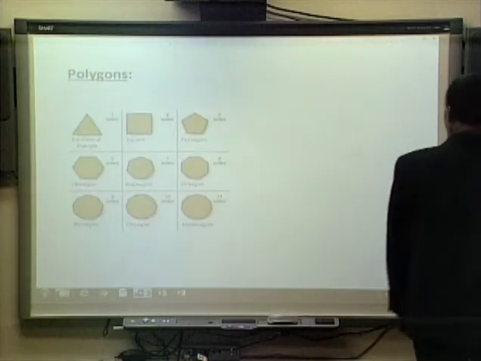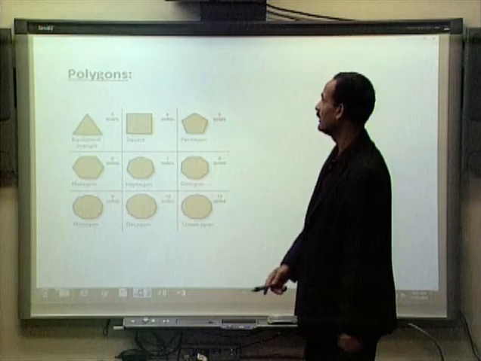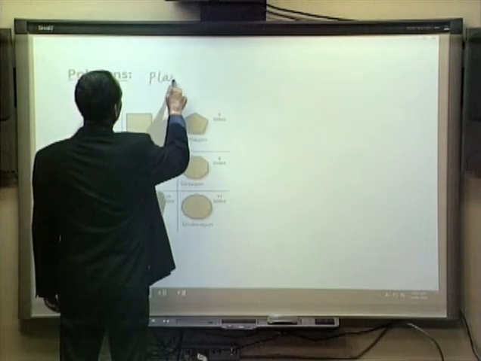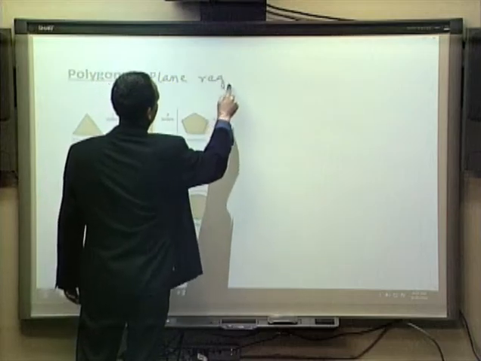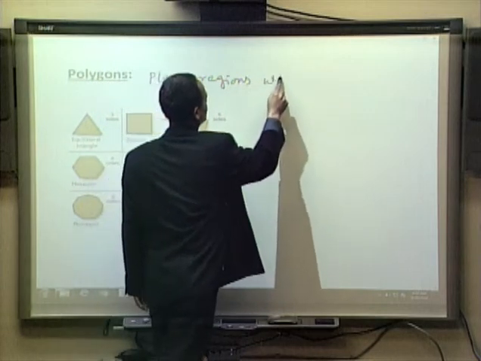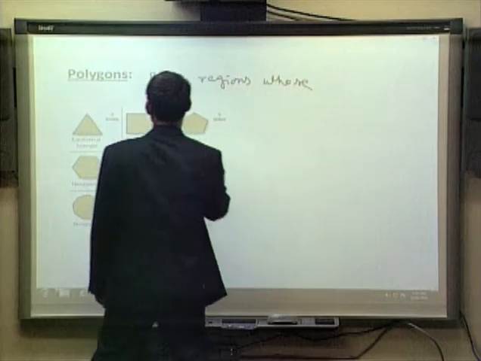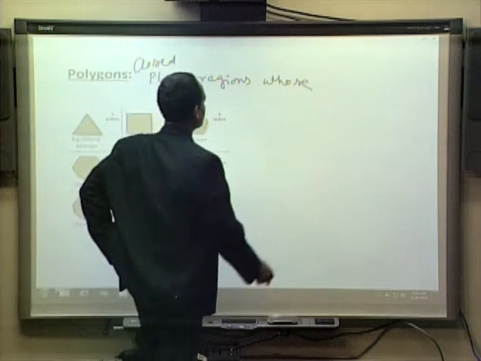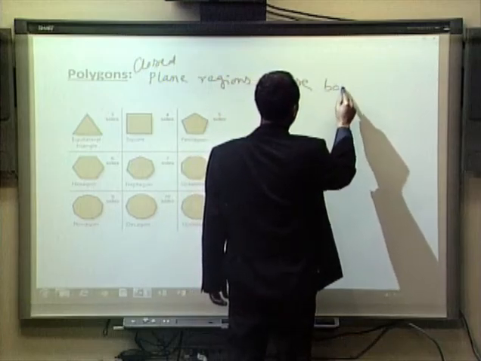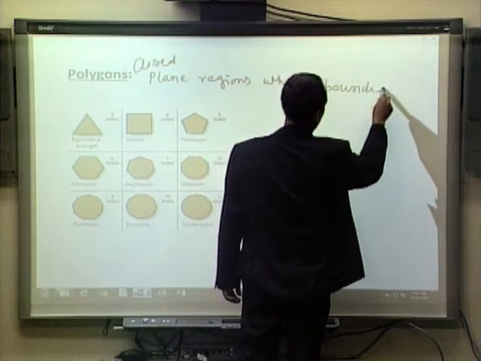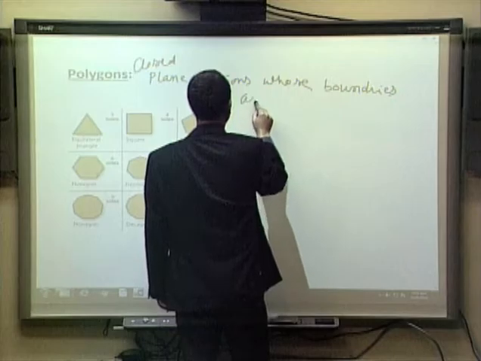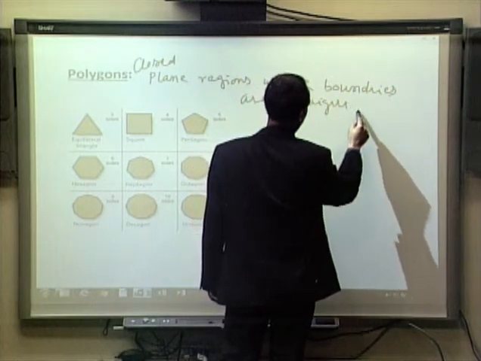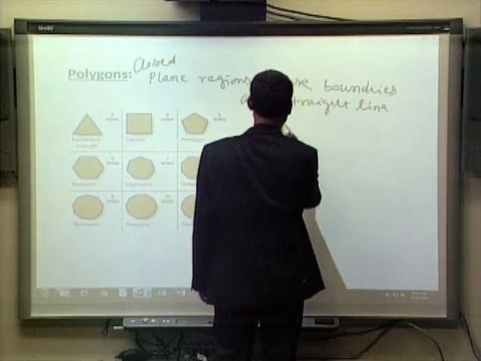Now the next concept in geometry is polygons. Polygons are nothing more than plane regions, I should say closed plane regions, they have to be closed, whose boundaries are straight lines, straight line segments.